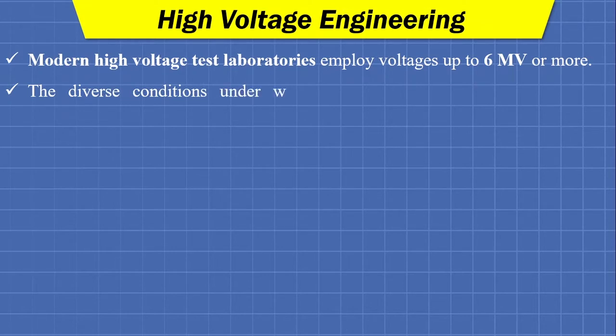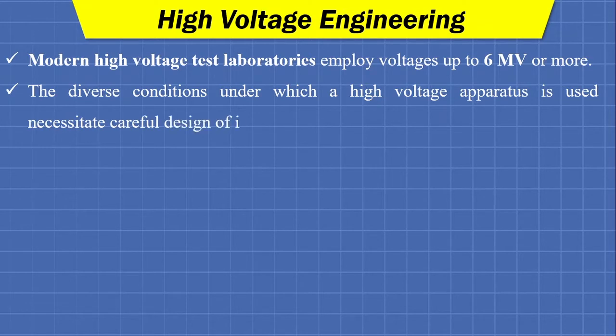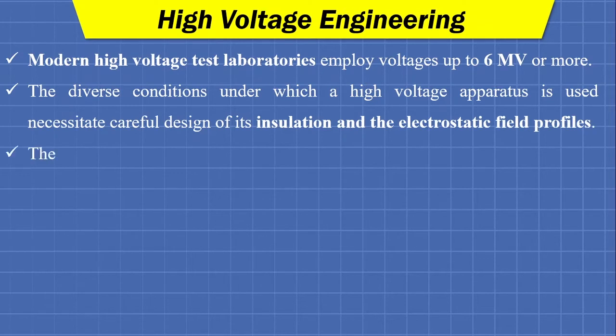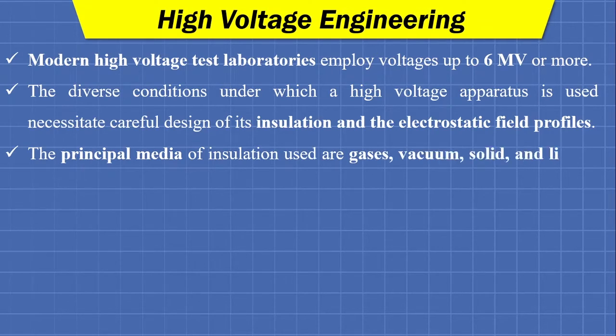The diverse conditions under which a high voltage apparatus is used necessitate the careful design of its insulation and the electrostatic field profiles. The principal media of insulation used are gaseous, vacuum, solid, and liquid, or a combination of these. So in any application, we will use either gas insulation or vacuum as insulation, solid or liquid. Fine. Or we may have a combination of solid and gas, fine, solid and vacuum, etc.